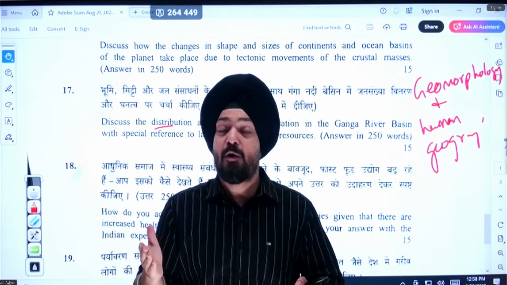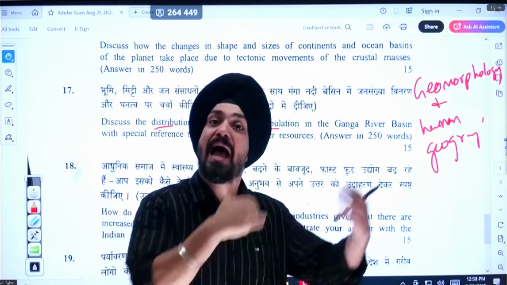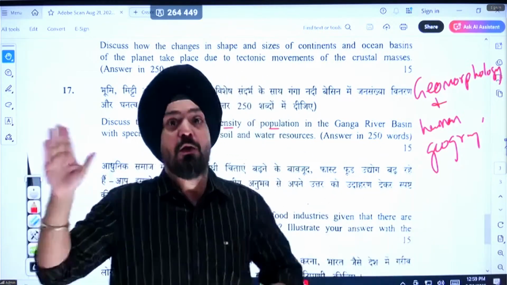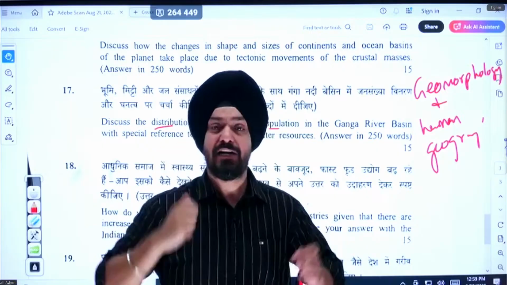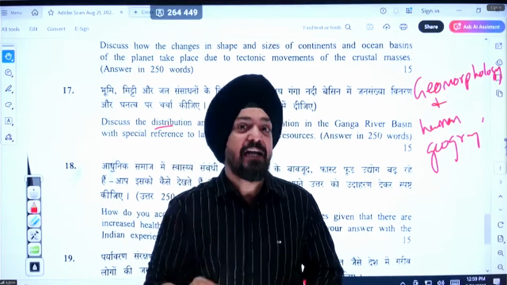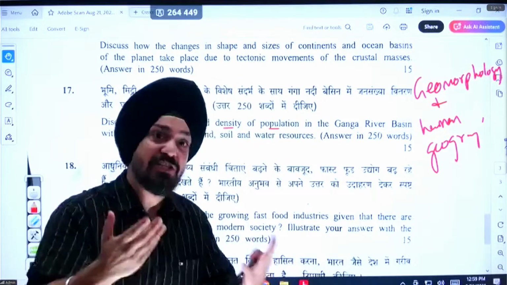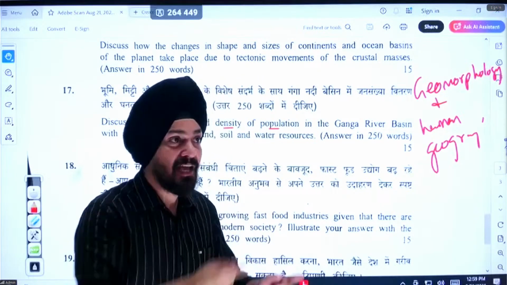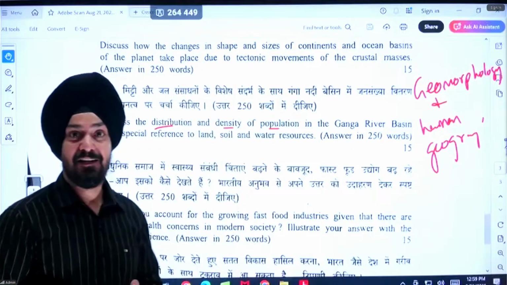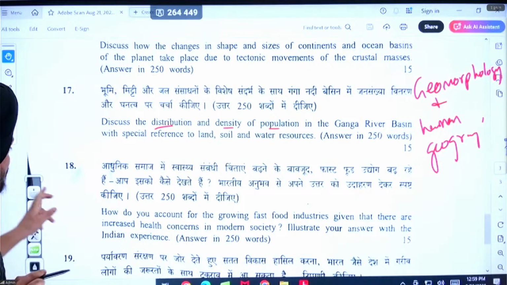And these alluvial deposits are the result of the sediments which are brought by the Ganga and deposited in this low-lying area, by the Ganga and its tributaries as well. So it is only because of the availability of fertile soil and fresh water that the population density is very high in the northern plains of India. This is what you have to write. I hope this is very clear.